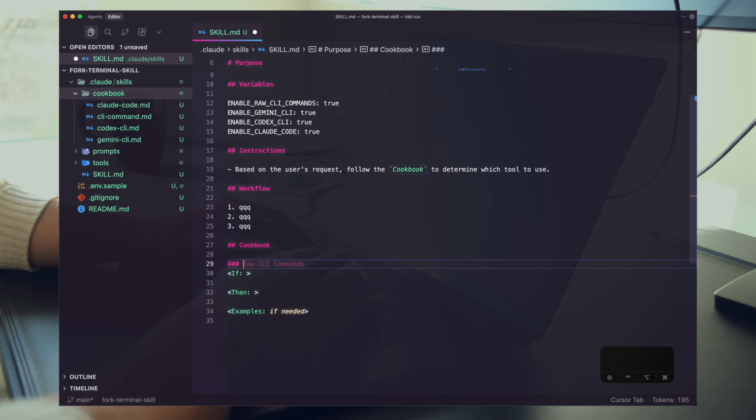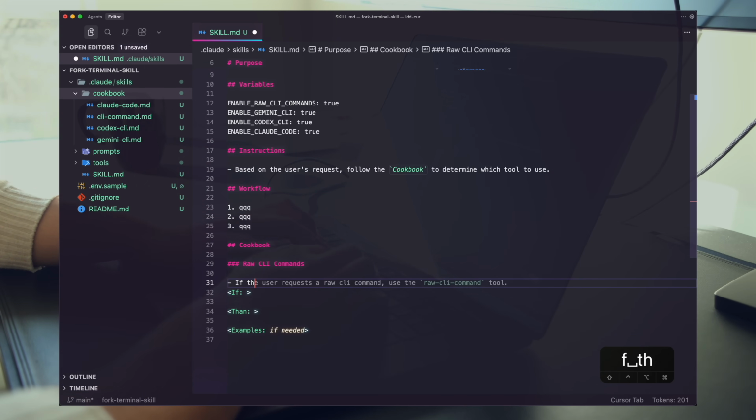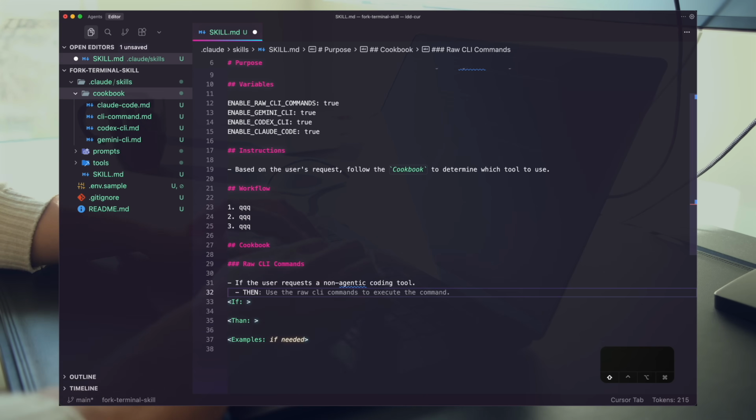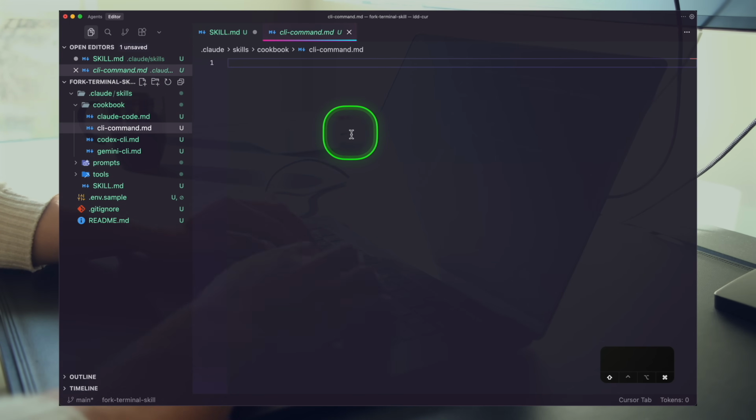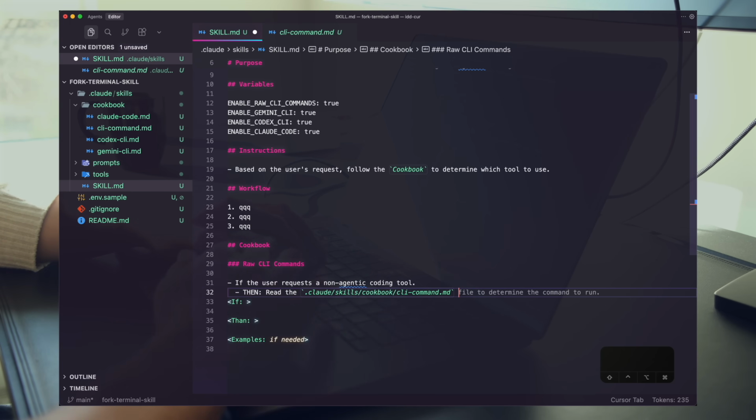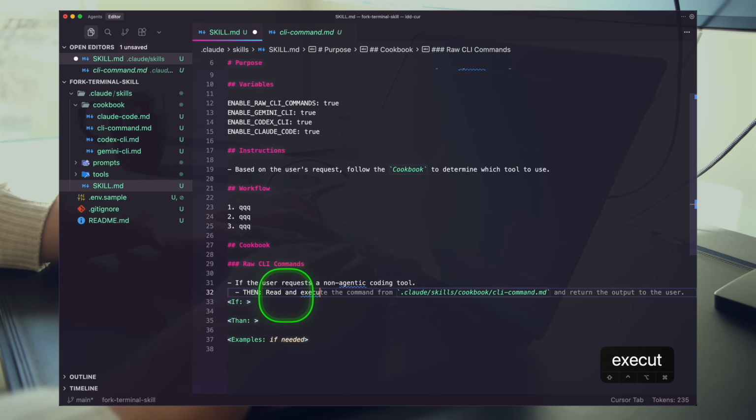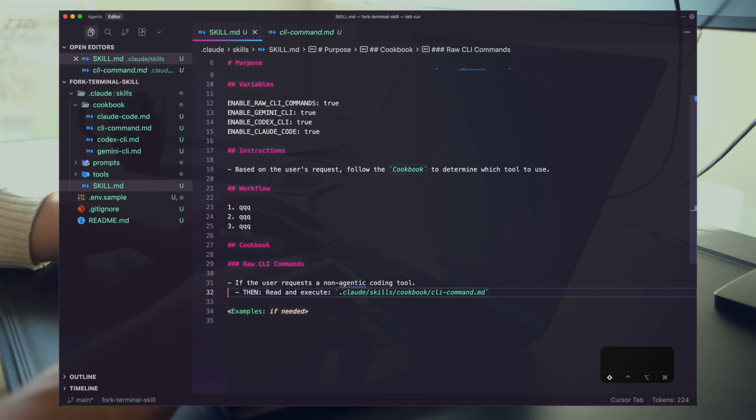I'll create a new section here, raw CLI commands. If the user requests a non-agentic coding tool, then read, and then we'll route right to this file, copy relative path. I'll say read and execute this prompt. Okay.